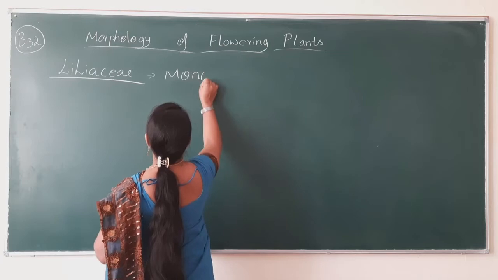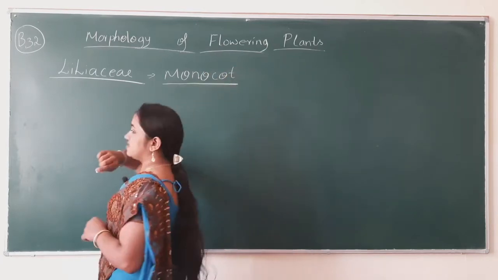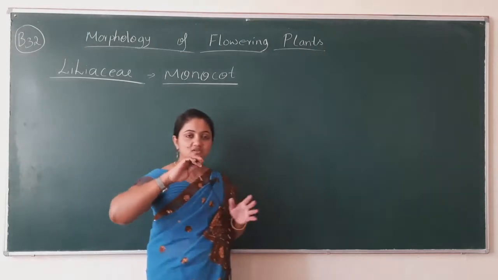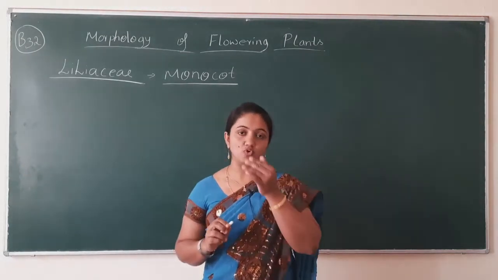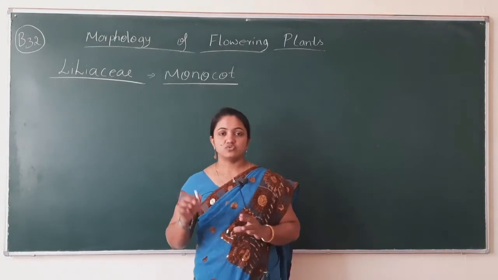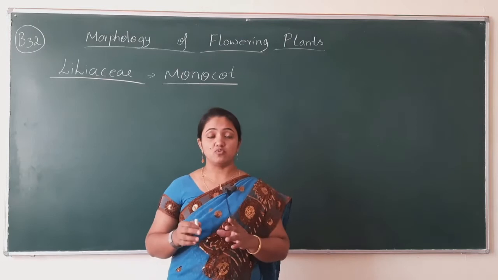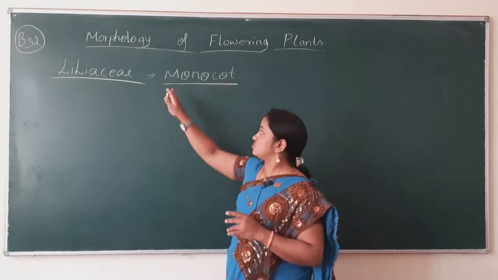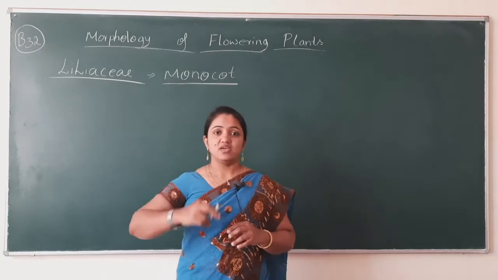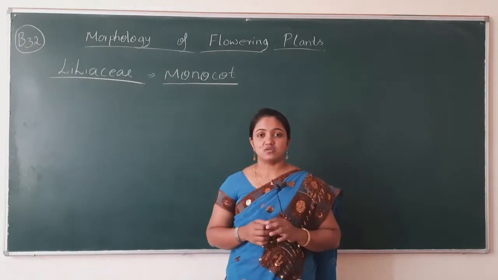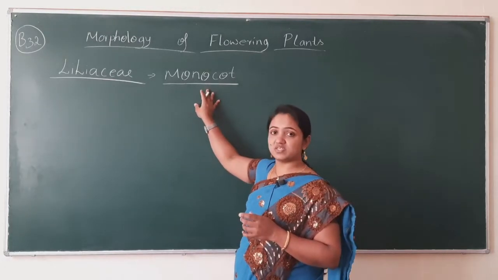The Liliaceae family is a monocotyledonous family. A monocot family means the plants come under the monocot group. So remember it is a monocotyledonous family. You don't get the marks if you don't write monocotyledonous family in your distinctive characters. Just keep this in your mind.